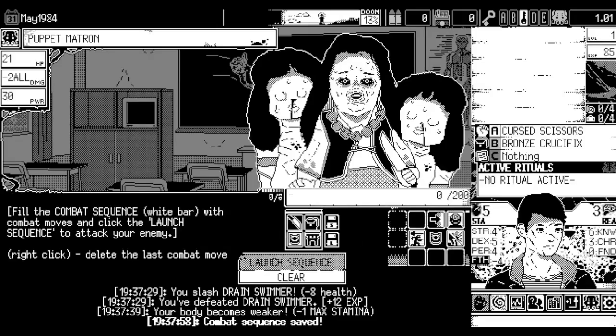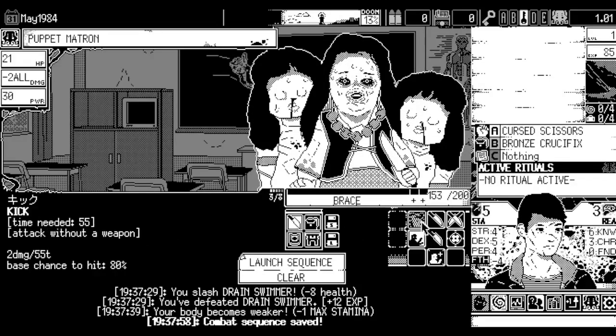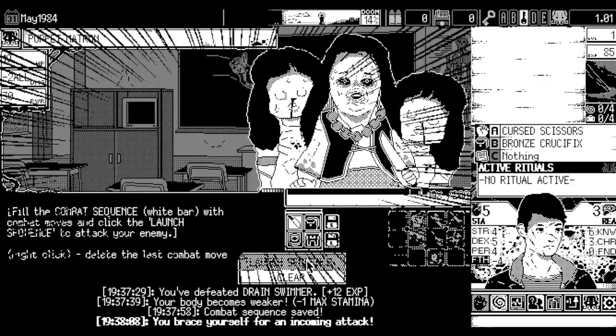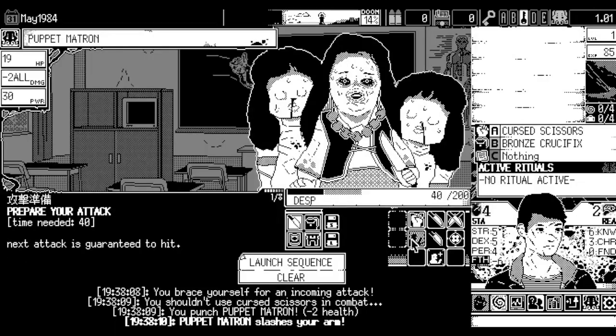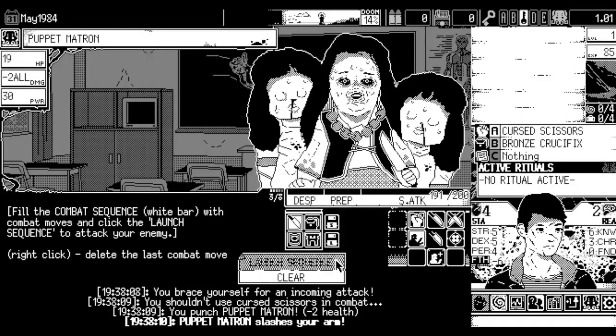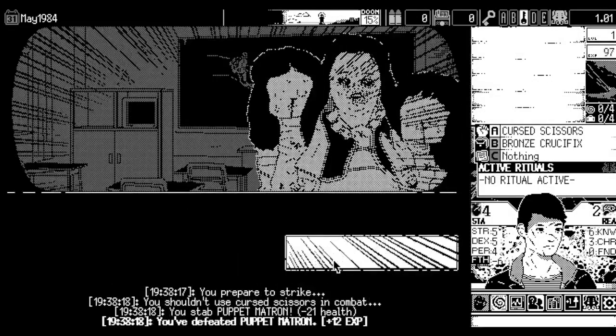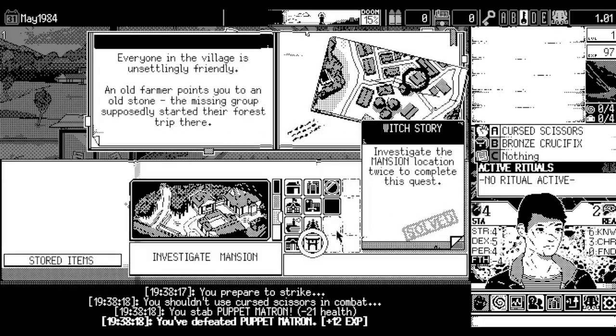You know what? No, let's not gamble here. Let's just take the -1 all and hopefully get this 90% kick. But did that kick proc the Cursed Scissors? Well, anyway, this should be at least 20 damage. It was 21 damage, so I was right.